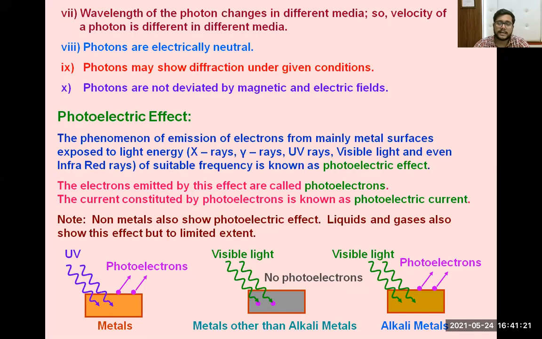So metals other than alkali metals, generally. Alkali metals means those metals having one electron in the valence shell. So other than alkali metals, like if you place gold or iron or any other kind of metal which is not alkali in nature, it does not show the photoelectric effect in general. But if we use some particular frequency of light, then it may show.